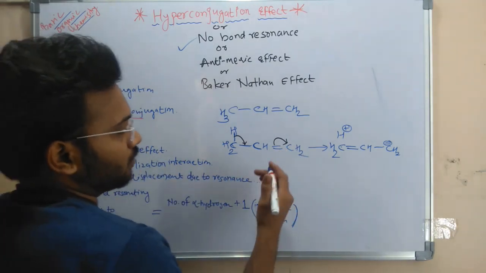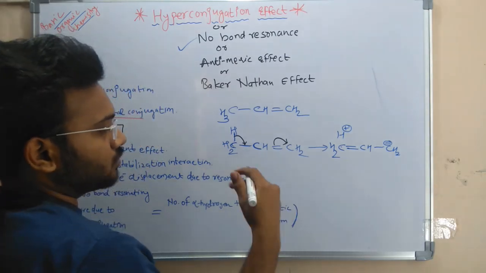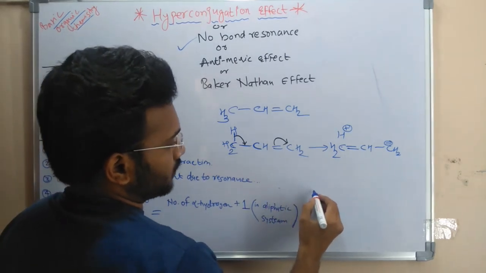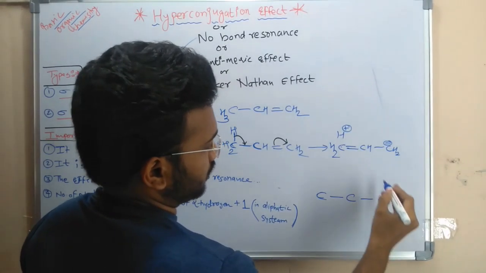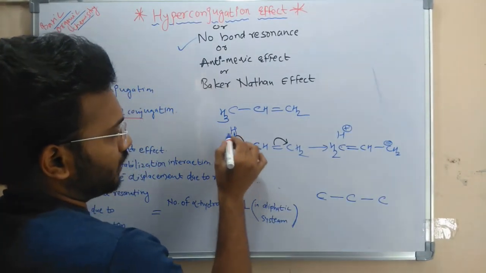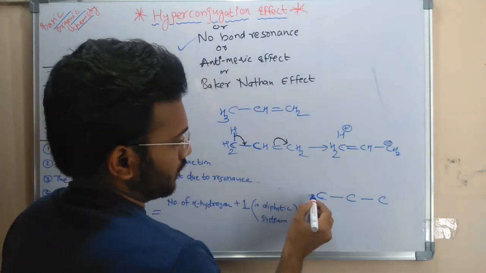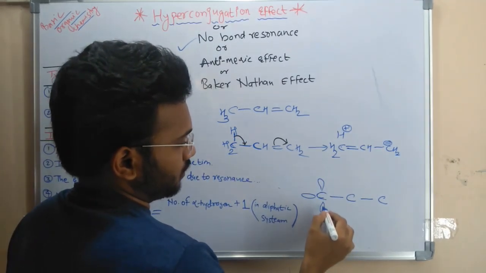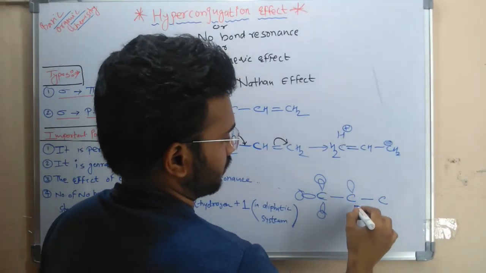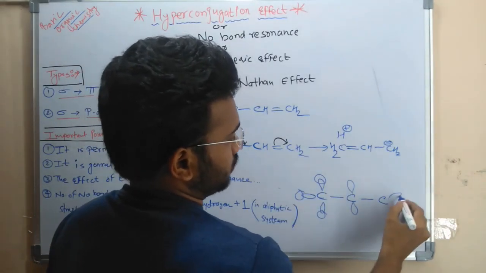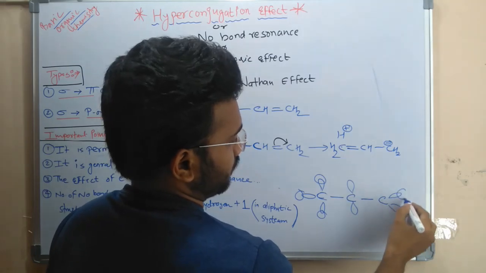If you want to understand this structure more, we can also write it like this: this is the central carbon atom, then the second, and this is the third carbon atom. There are three hydrogen atoms attached to this carbon atom. There is one CH, and the second is CH2.